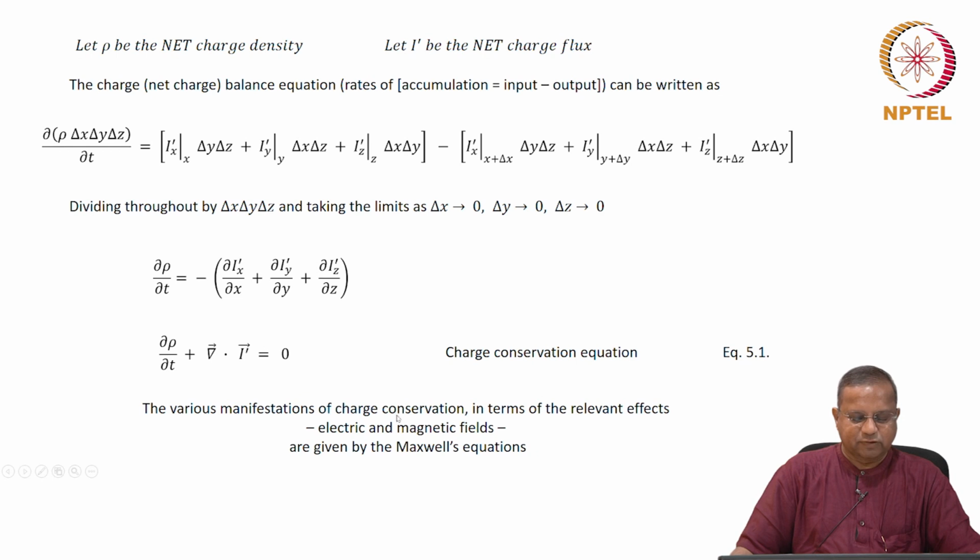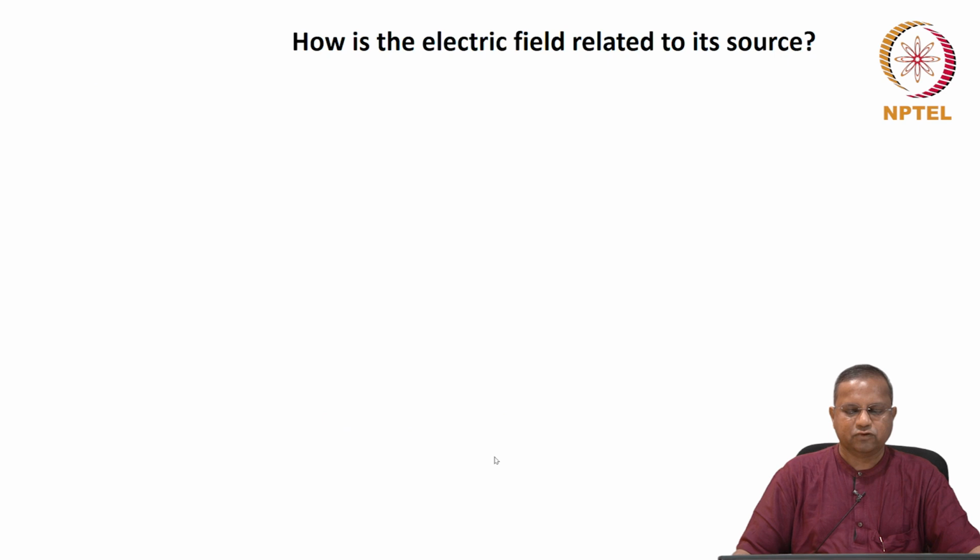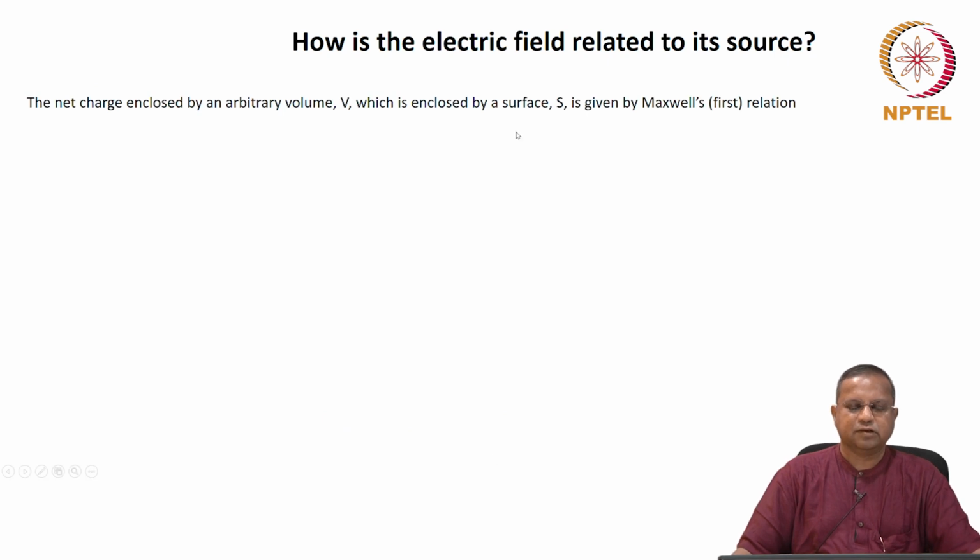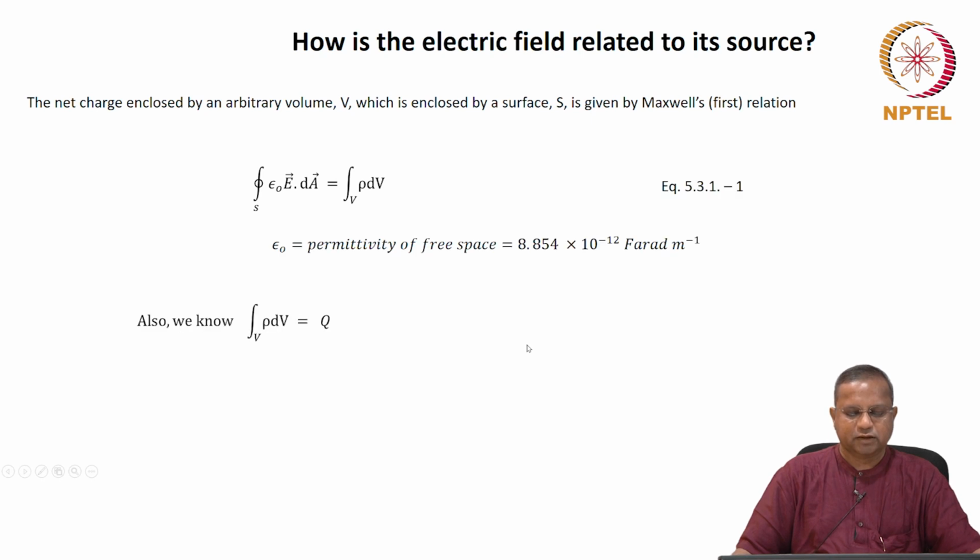The various manifestations of charge conservation in terms of the relevant effects, electric and magnetic fields, are given by the Maxwell's equations. And we saw the Maxwell's equations. The first Maxwell's equation addressed the question, how is the electric field related to the source? That is in this fashion, the surface integral of epsilon naught E dot dA equals the volume integral of rho dV.